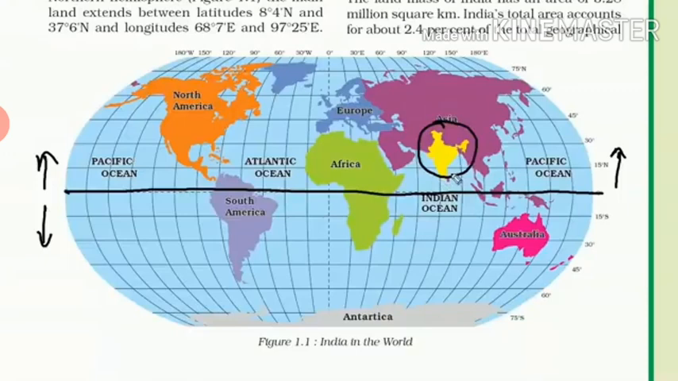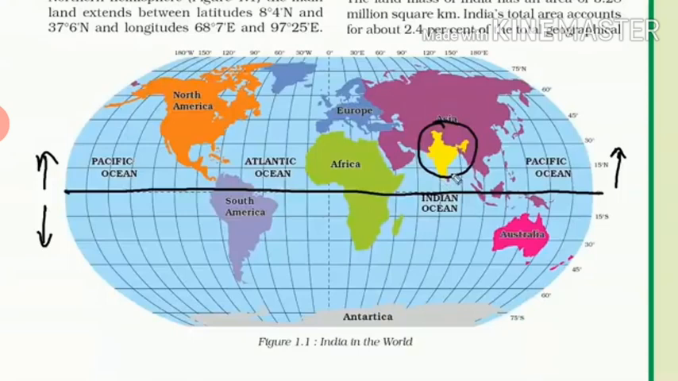India is located in the northern hemisphere. How is India located in the northern hemisphere? Now see on the screen. Black line is the equator, 0 degree equator. It means above the equator, it is the northern hemisphere, and below the equator, it is the southern hemisphere. Now see 0 degree prime meridian in the center. East side is the eastern hemisphere, west side is the western hemisphere.